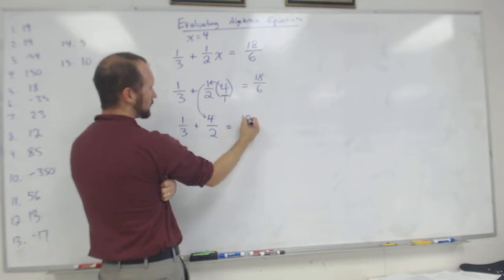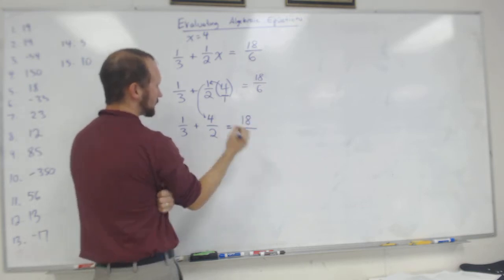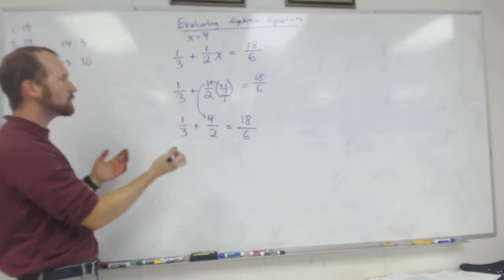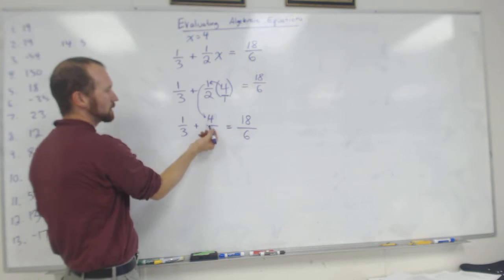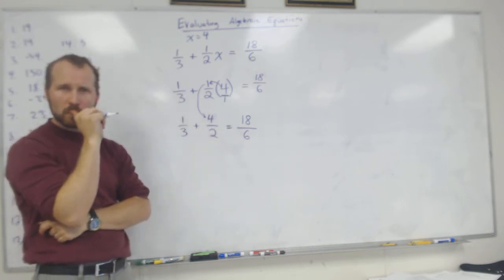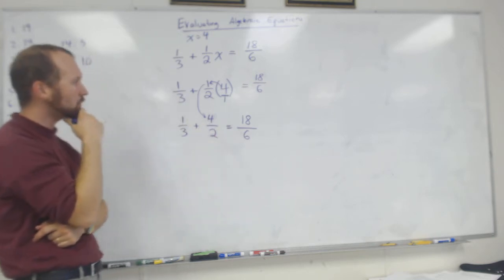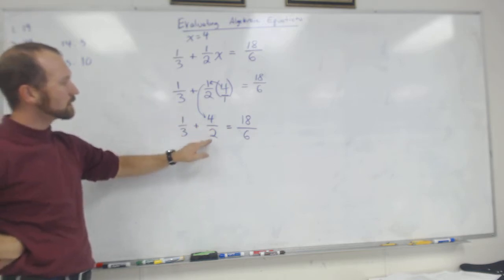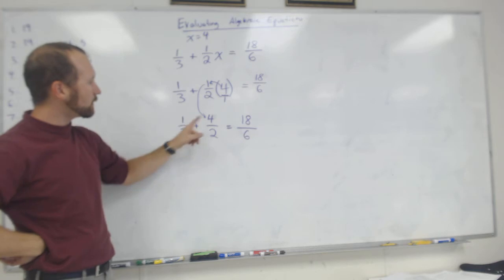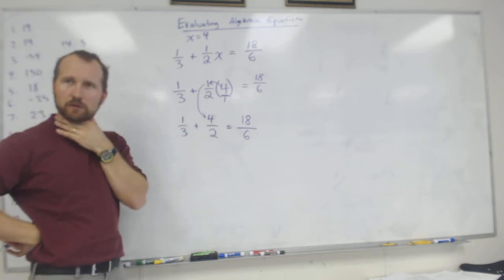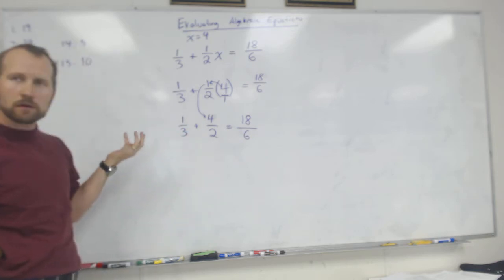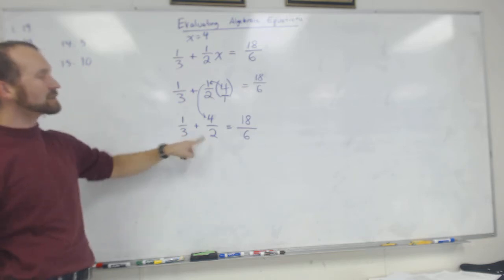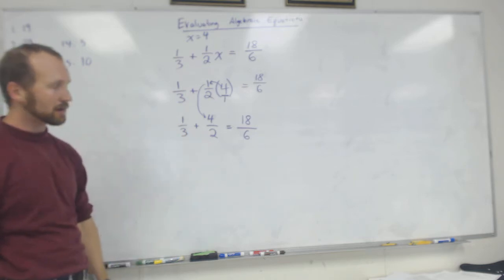And does that equal 18/6? No, it actually equals just 2. You have to do the 1/3. So now I could simplify this. I could. You might not want to though, because what do I have to do here? 1/3 plus, can't I just add the 1 and the 4 and the 3 and the 2? No. Why not? Because they don't have the same denominator. Right. When I'm adding fractions, they have to have the same denominator.